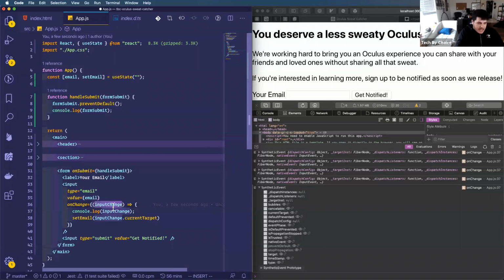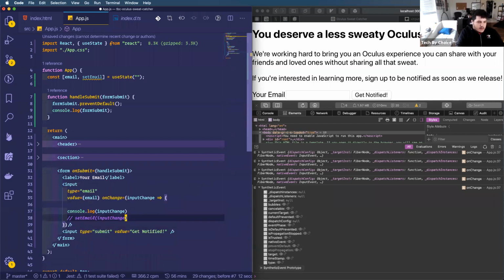And again, by the way, this could be anything that you name it, right? Instead of inputChange, I could just name this e. That would also work just fine. What I would say is that you generally want to, and I think this is the hardest part of development, find really good names for your variables and methods, so that when you read your code again, you get a much better idea of how to follow along.